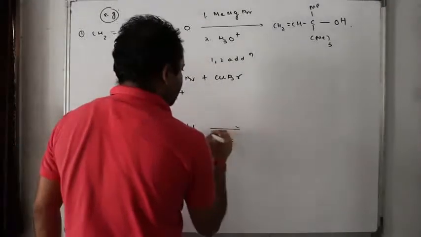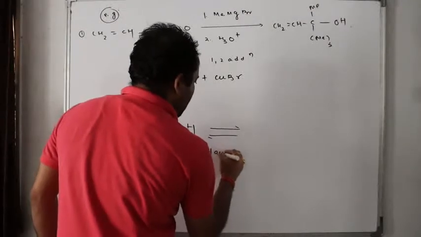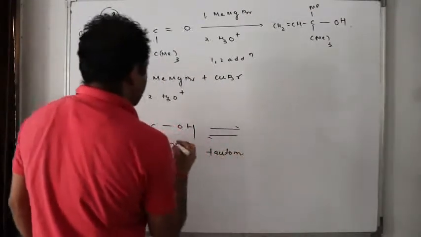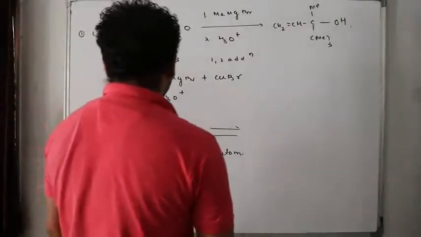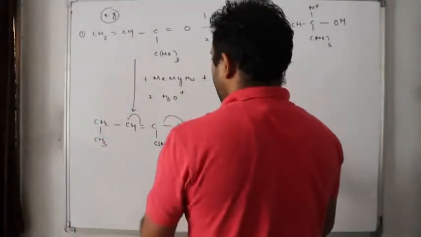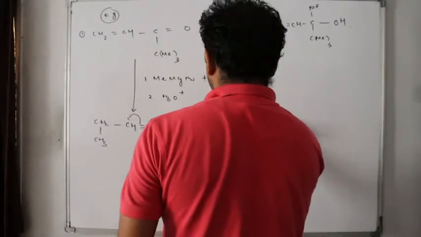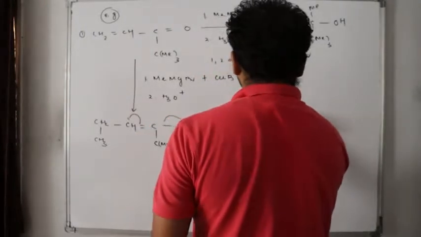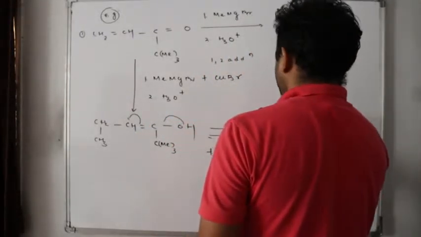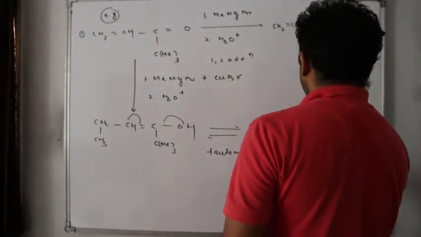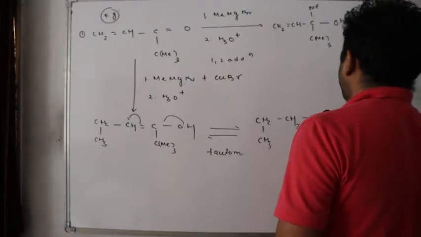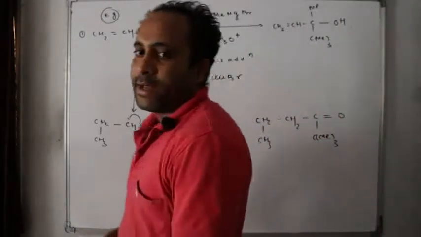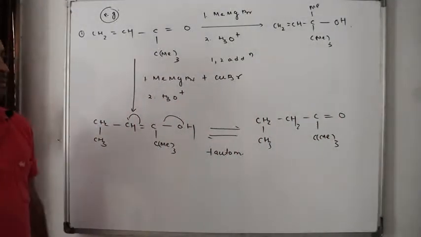Now what will happen? It will tautomerize. How? This will come over here, this will come over here. So what will happen here? It will get H: CH2, CH3, CH2, C, Me whole 3, double bond O. Clear? Say yes or no?